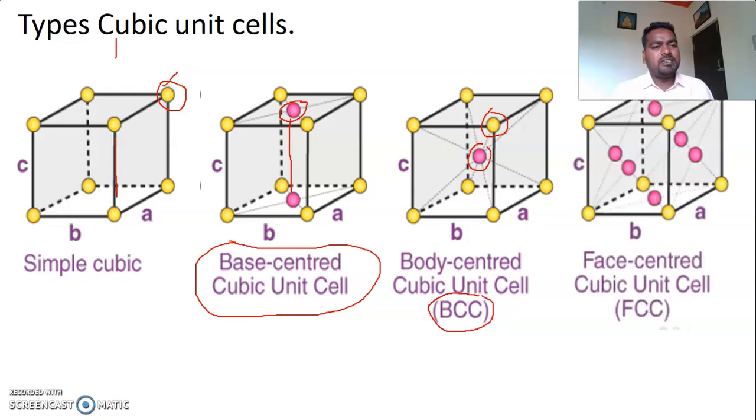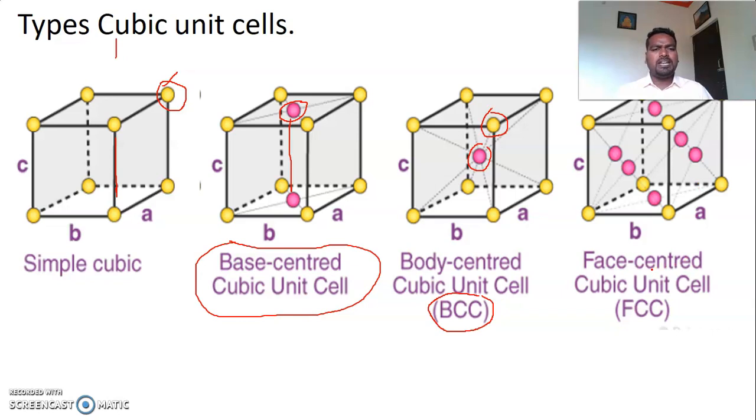The next type of unit cell is the face centered unit cell. In this unit cell, atoms are present at the corners. Along with that, they are also present at every face of a cubic unit cell. That is, in a cube there are 6 faces, and in all the 6 faces these atoms, these lattice points, are present. So that's why it is called face centered.